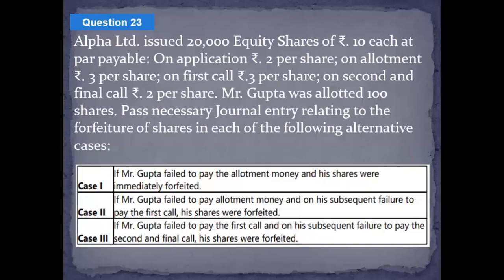Case 2, in case 2, it says if Mr. Gupta failed to pay allotment money and on his subsequent failure to pay the first call, his shares were forfeited, what will be the journal entry? So as per case 2, allotment money is also not paid and first call is also not paid. That means company asked him to pay allotment as well as the first call money this time. And as soon as the first call money is not paid by Mr. Gupta, company has decided to forfeit the shares.